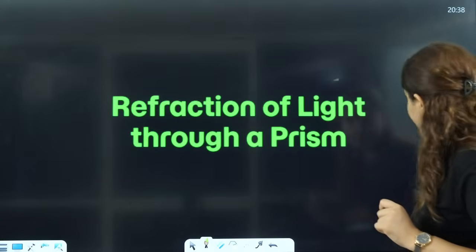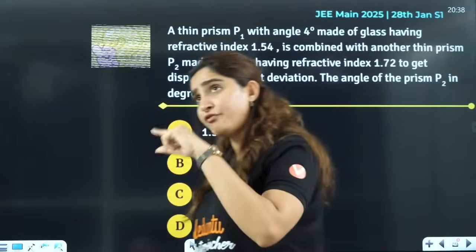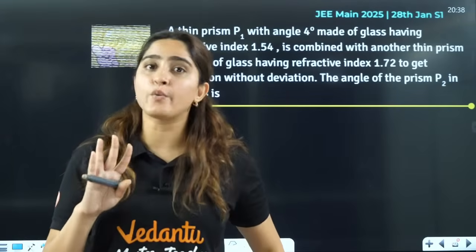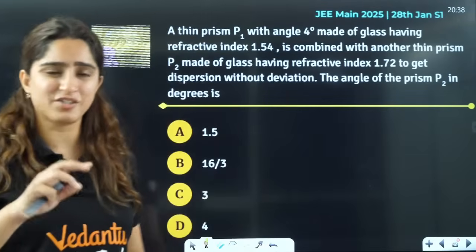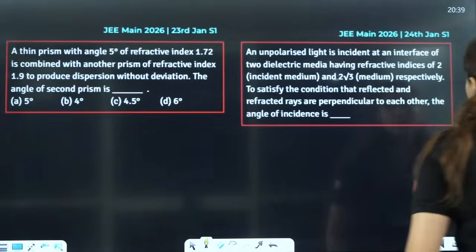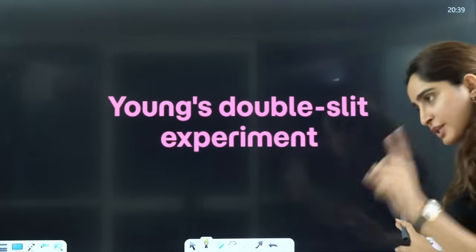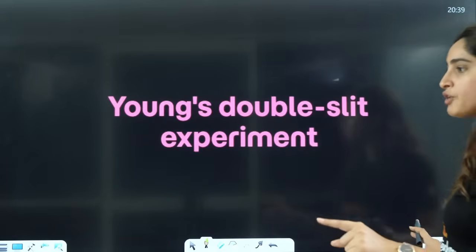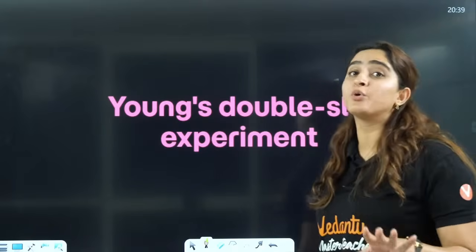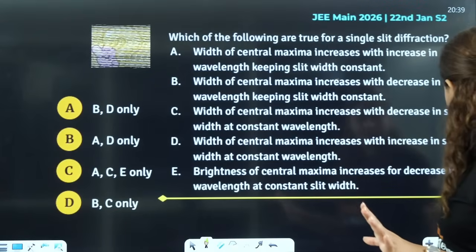Then refraction of light through prism. In shift 1 or 2, they have asked a very easy question on refraction. They changed the medium and asked you to calculate the refractive index. Then you have Young's double slit experiment. Again, this was asked to students in this shift only, and students were saying these questions were very doable. So you could expect these kinds of questions.